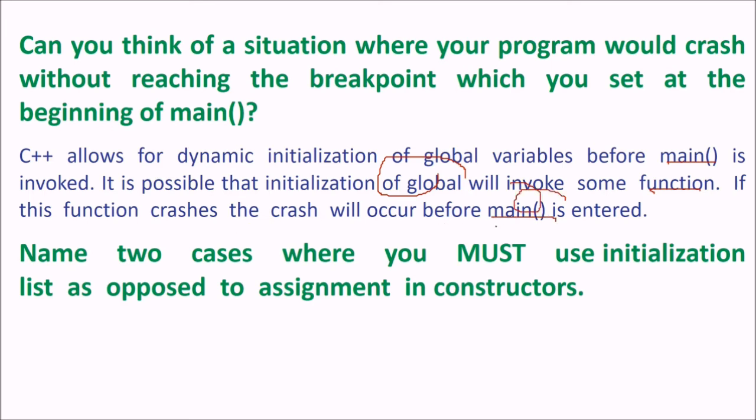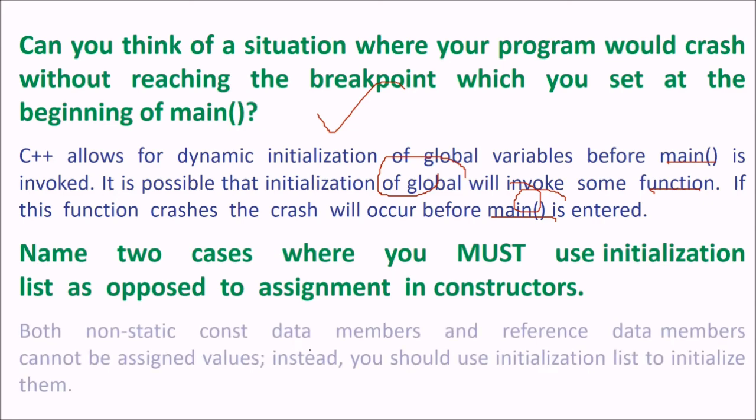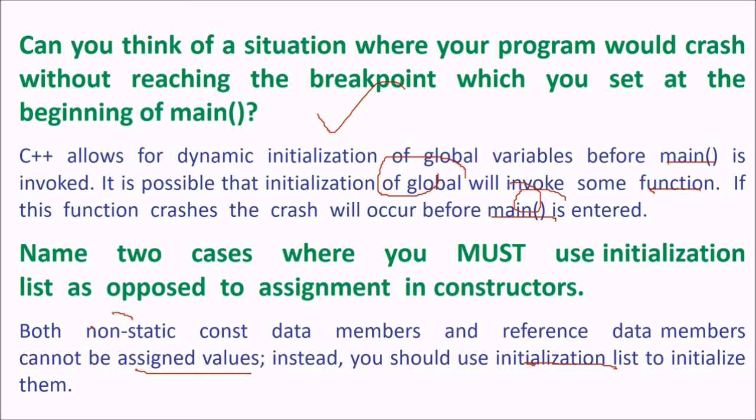This is the situation. Name two cases where you must use an initialization list as opposed to assignment in the constructor. Both non-static constant data members and reference data members cannot be assigned values. So instead you should use the initialization list to initialize them. Again, non-static constant data members and reference data members cannot be assigned values.